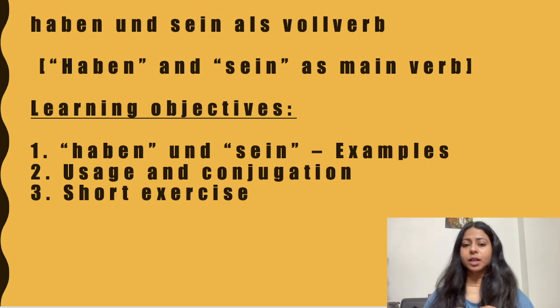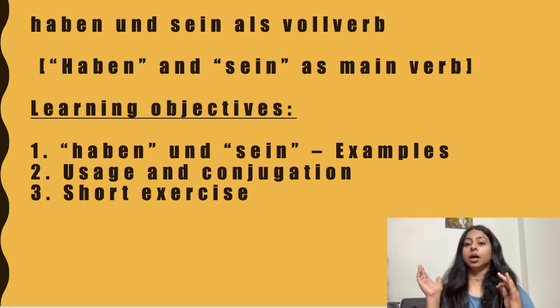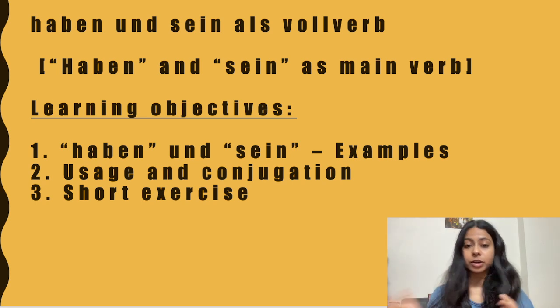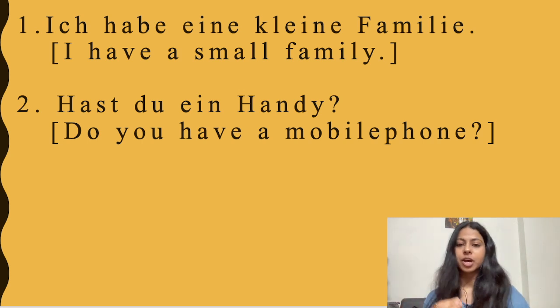So what are the learning objectives for this video? We would learn about haben and sein with examples, usage and conjugation, and then we will have a short exercise to help test your brain whether you have understood the chapter or not. So let's get started. In the first sentence we have: Ich habe eine kleine Familie.